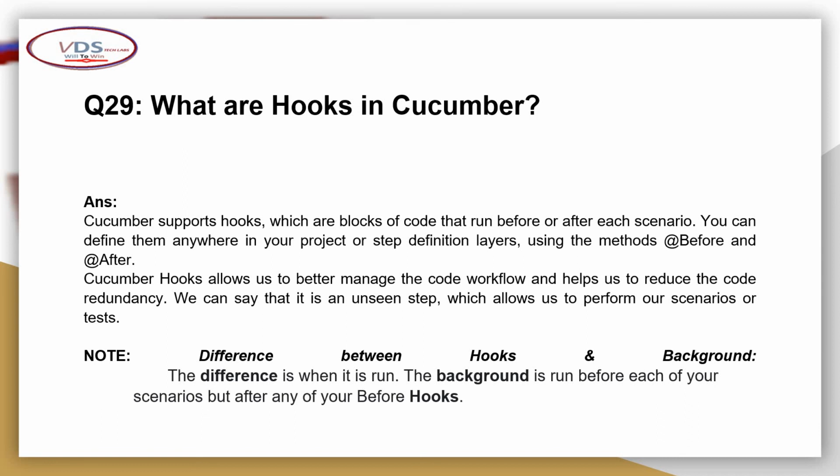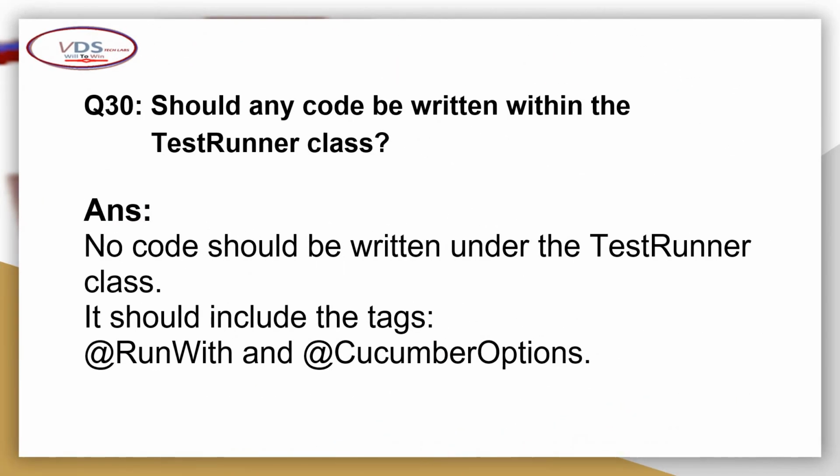Okay. Now question number 30. Should any code be written within test runner class? No. No code should be written under the test runner class. It should include the tags @RunWith and @CucumberOptions.